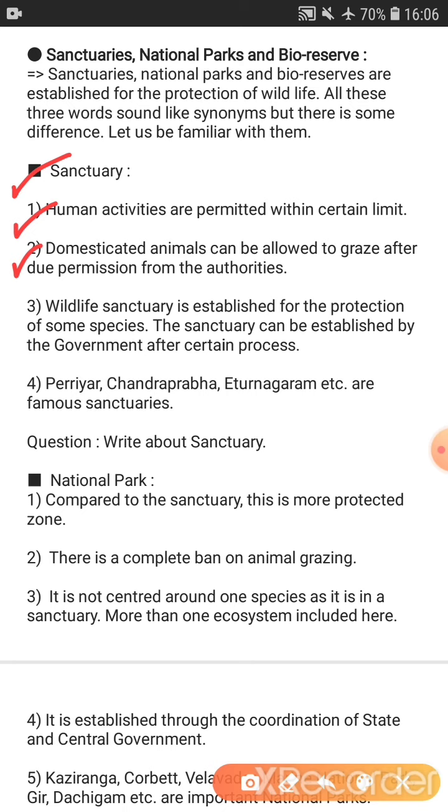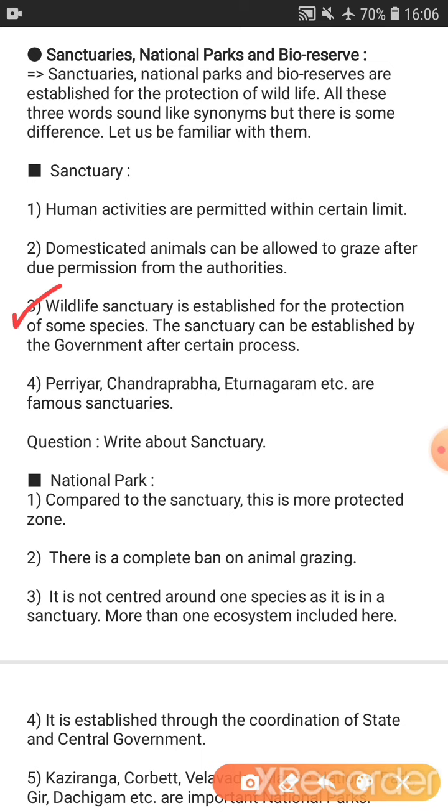Domesticated animals can be allowed to graze after due permission from the authorities. So by taking the permission from the authority, the person who has the power in that sanctuary, first the permission is taken, then the domesticated animals are allowed for grazing in the sanctuary.